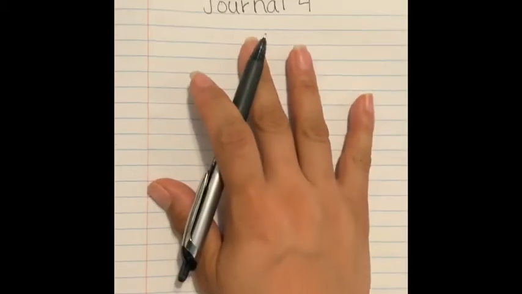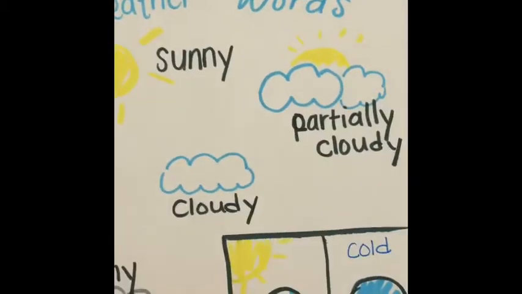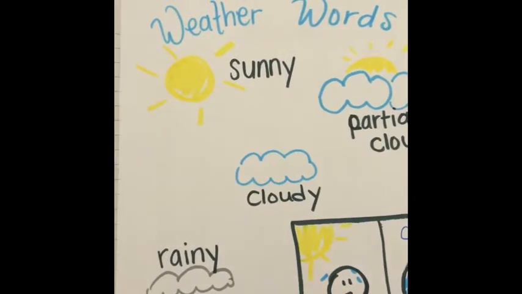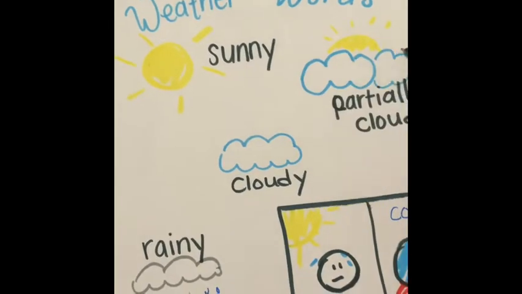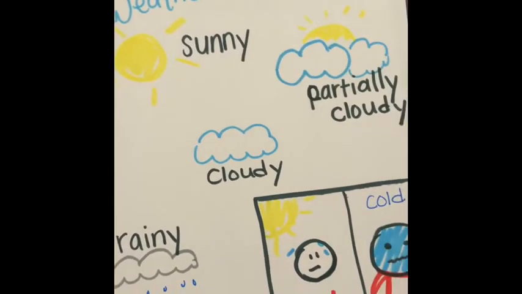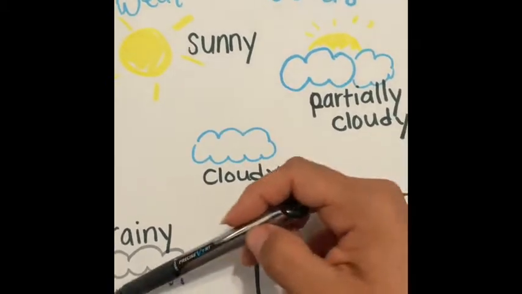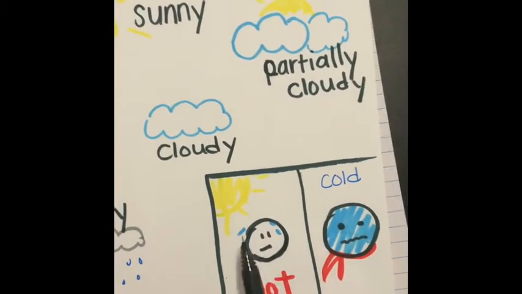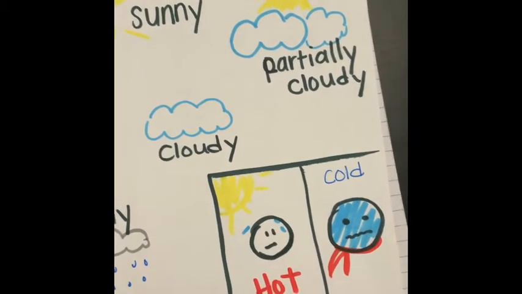For this journal entry, you are going to talk about how you notice things around you. One of the first things I notice when I'm looking around me is the weather. So we're going to talk about some weather words, right? And here they are: sunny, partially cloudy, cloudy, and rainy. And then there are two ways to describe the temperature: it's either hot or cold. There's also warm, so you can also say it's warm outside. I'm going to write about that.